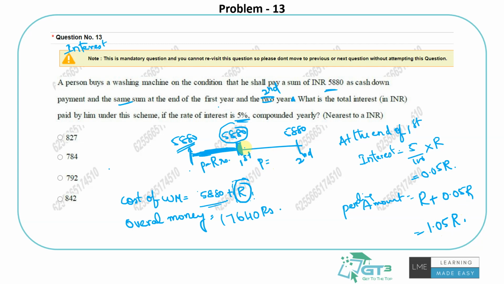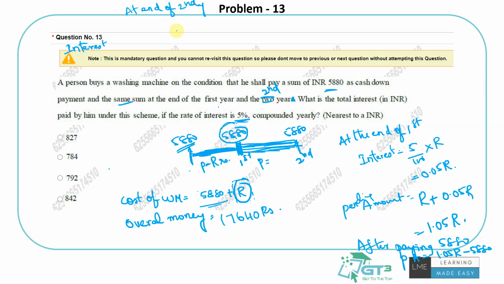Still the left amount, so that is what would be the base for the second year's calculation. It won't be the entire amount R, because the person has paid some more in this part. The compound interest will be calculated only for the pending amount for this period. So what is the pending amount? After paying 5880, the pending amount will be 1.05 R minus 5880. Now at the end of the second year, right?